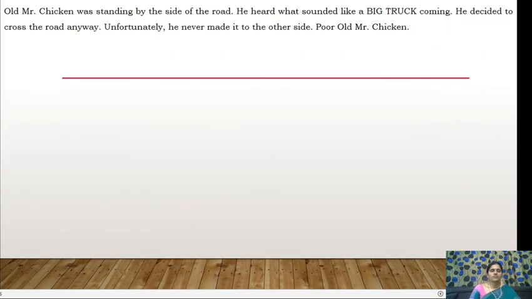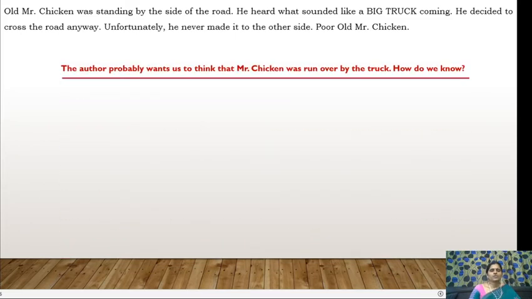Now let us see one more example. Here we have a group of sentences. Old Mr. Chicken was standing by the side of the road. He heard what sounded like a big truck coming. He decided to cross the road anyway. Unfortunately, he never made it to the other side. Poor old Mr. Chicken. So, after reading these lines, what could you infer? The author probably wants us to think that Mr. Chicken was run over by the truck.